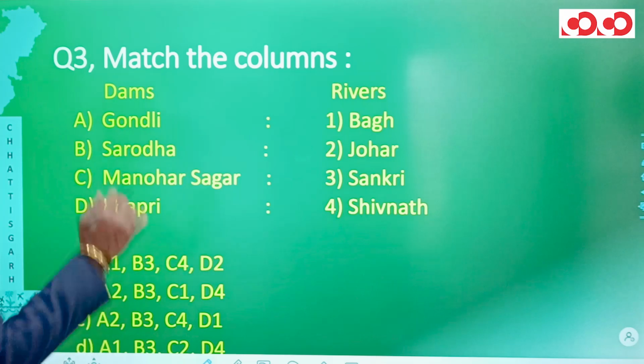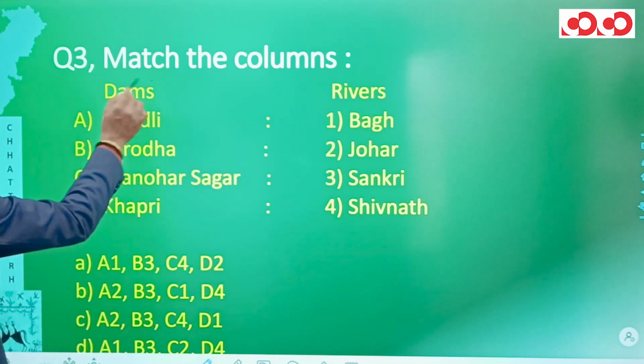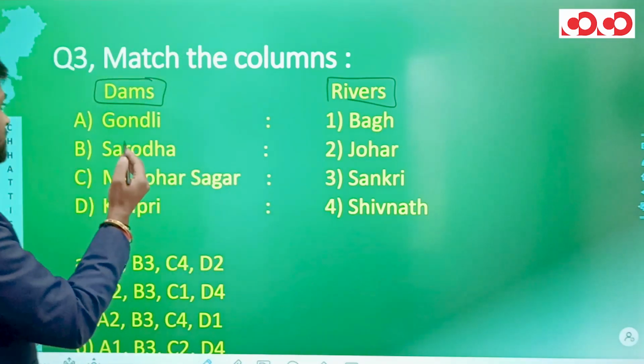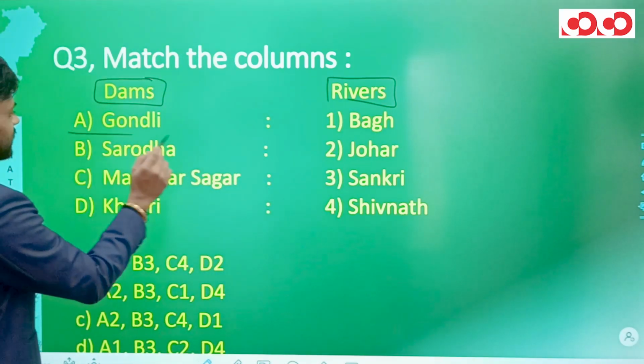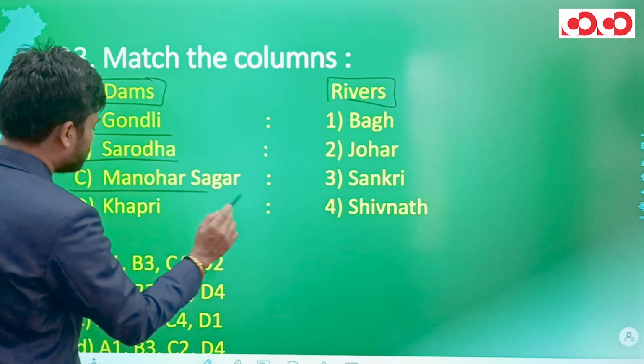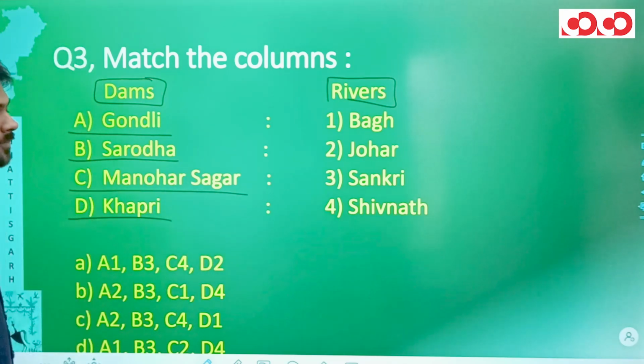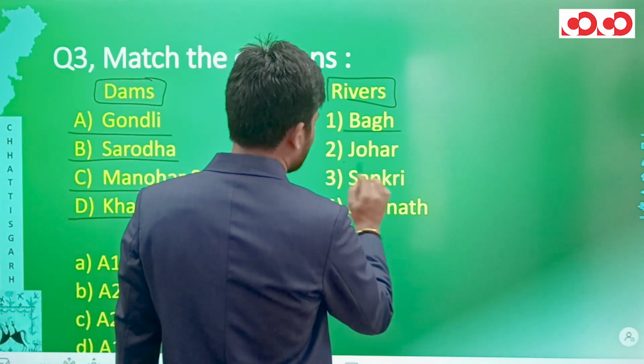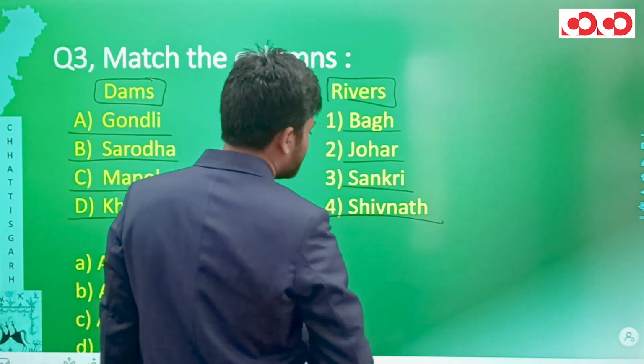In question number 3, we have match the columns in which we have dams in one column and rivers in the other column. First of all, the first dam is Gondli, second is Sarodha, third is Manohar Sagar, and the fourth one is Khapri. If we talk about the rivers, we have Bagh River, Johar, Sakri, and Shivnath rivers.